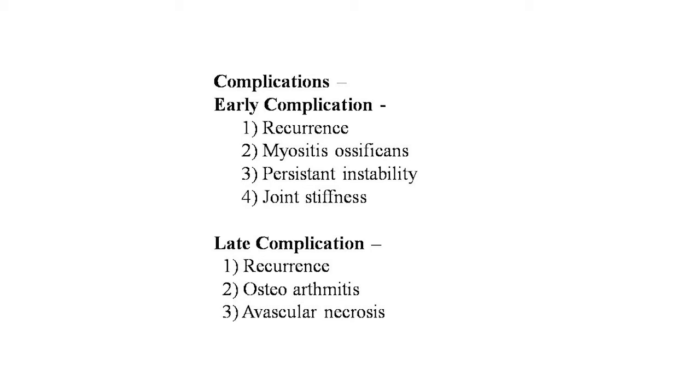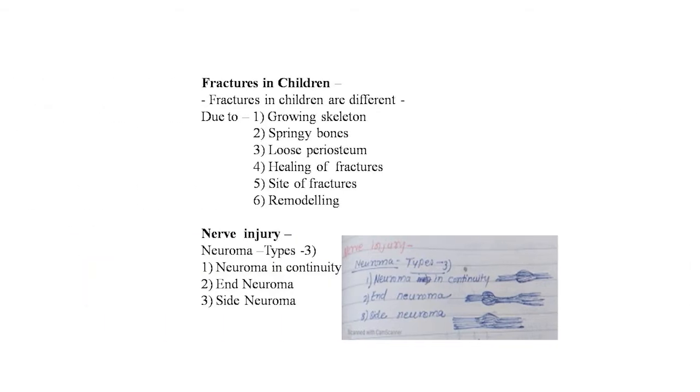Now the early complications and late complications of the injury of the ligaments. In the early complications: recurrence, myositis ossificans, persistent instability and joint stiffness. These are the early complications in the injury to the joints. And in the late complications: recurrence, osteoarthritis and avascular necrosis take place in the injury to the joints.